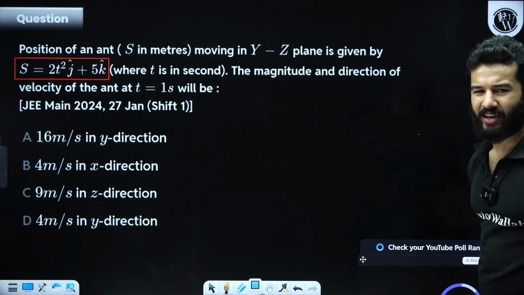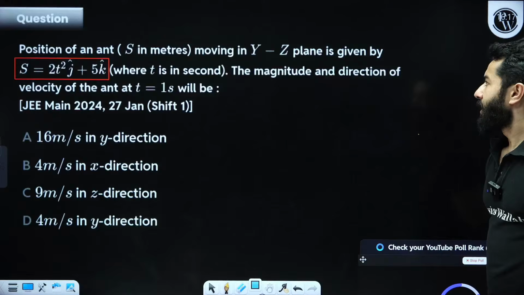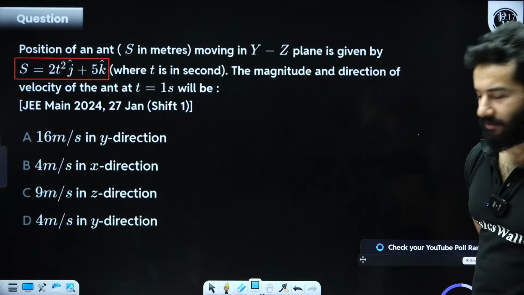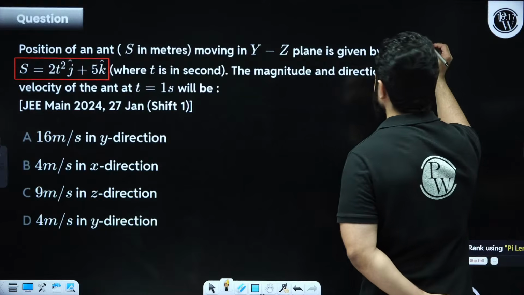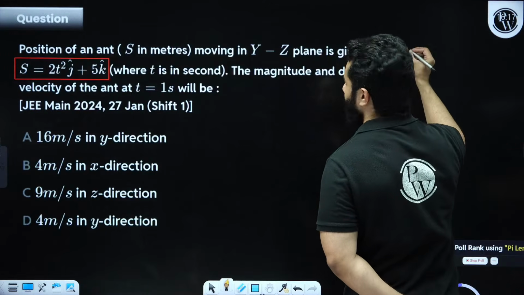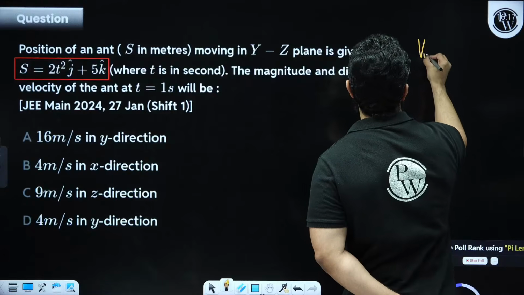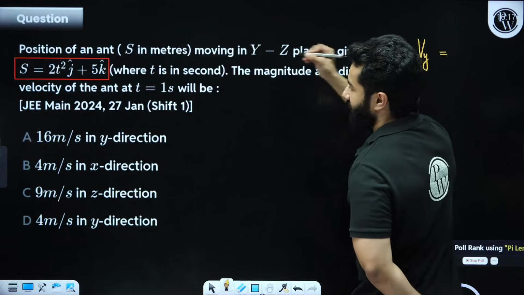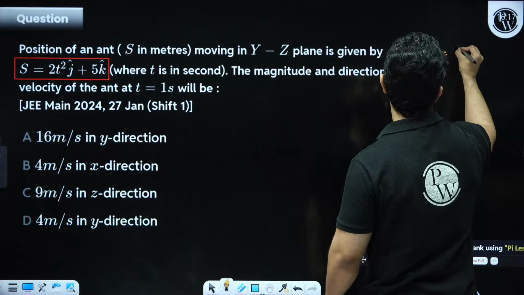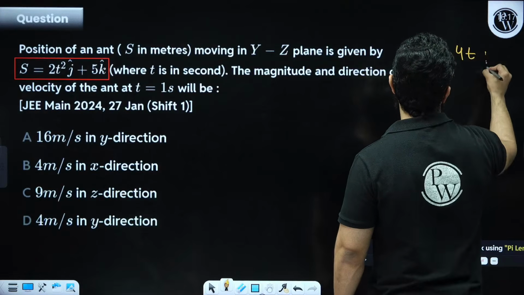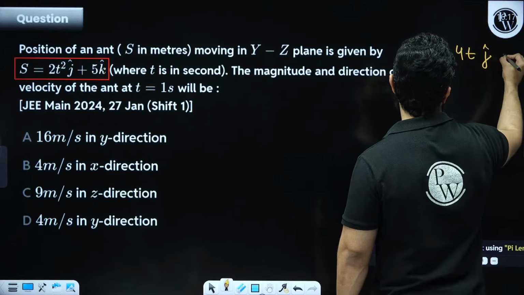Please see, question is very easy. Position of an ant is given. S equals to 2t square j cap. That means Vy will become differentiation of Sy, that will be 4t j cap meter per second.